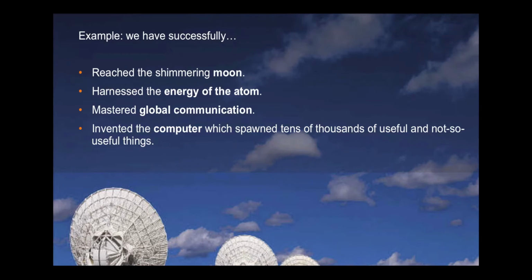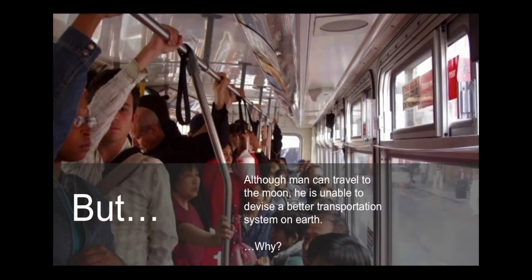We have successfully reached the moon, harnessed the energy of an atom, mastered global communication, and invented the computer, which spawned tens of thousands of useful and not so useful things. And although man has traveled to the moon, he is unable to devise a better transportation system on Earth. Now, why is this?